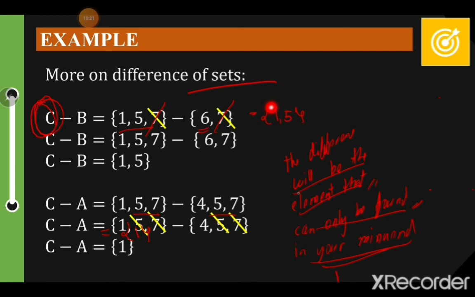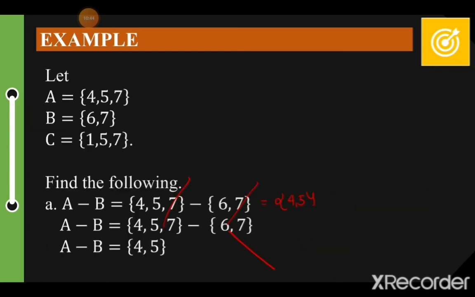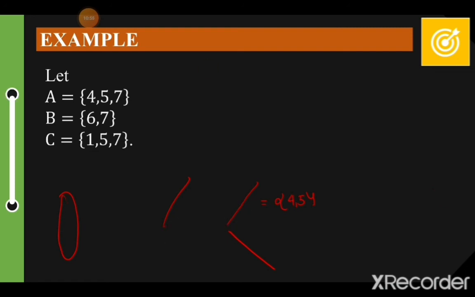The element that would be seen in the set difference will be the element that can only be found in your minuend. Okay? In this case, your minuend is C. Right? Yan. So, pag binalik natin siya sa kabila, mawawala lahat yan. In this case, your minuend is A. Kaya mapapansin nyo, kahit may natira pa sa B, hindi siya isasali. Yan.